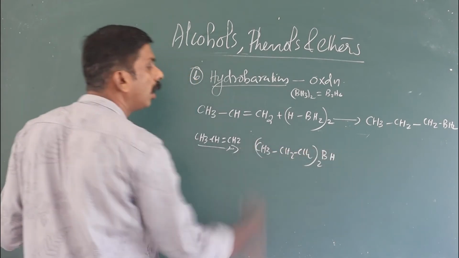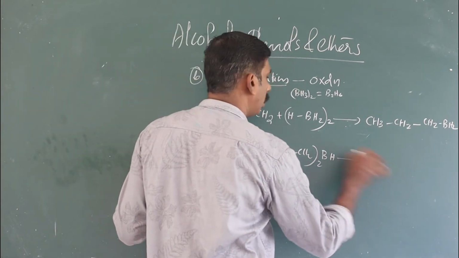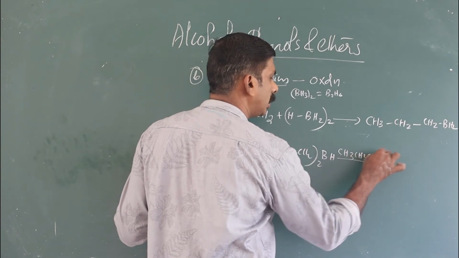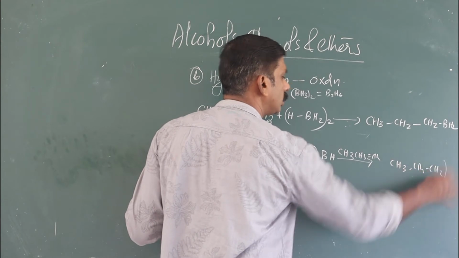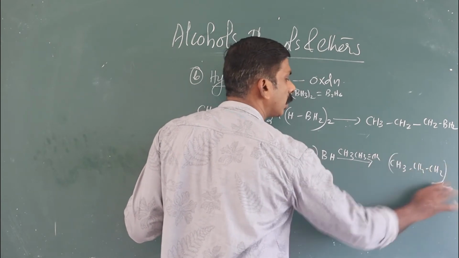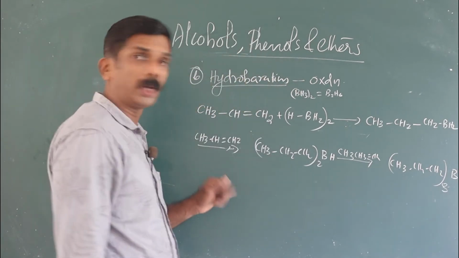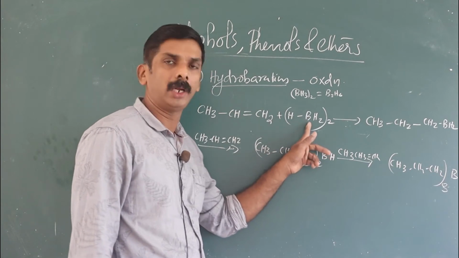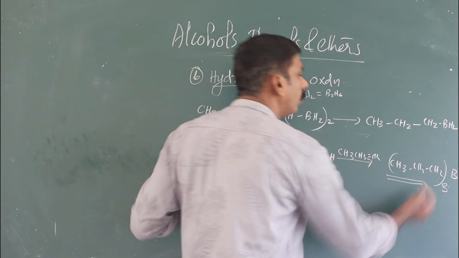It is called a dipropyl borane. Further, one more hydrogen atom is there, so with CH3, CH double bond CH2 we get (CH3, CH2, CH2) thrice B. Or we can say that alkene reacts with the diborane to give trialkyl borane.